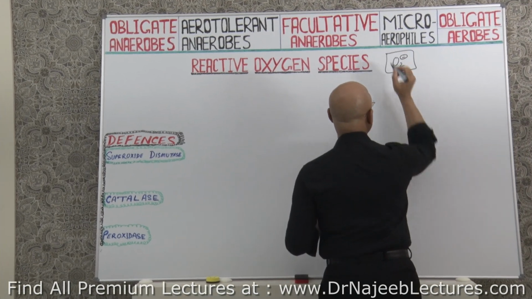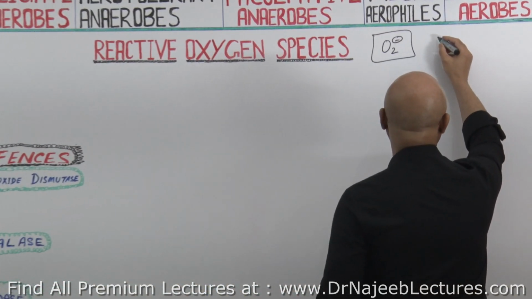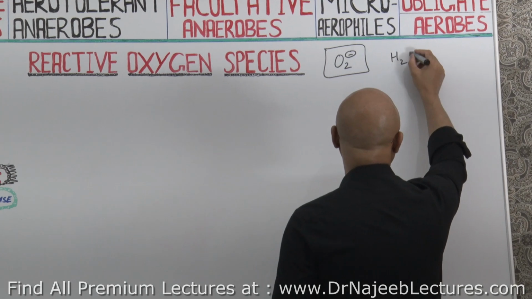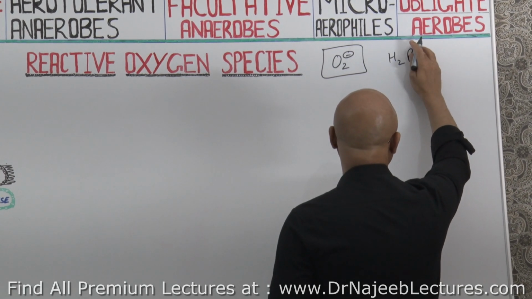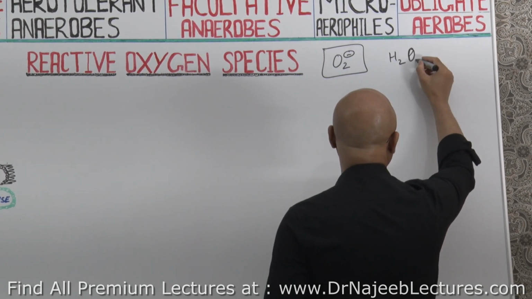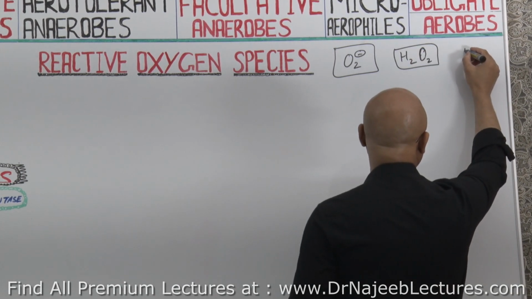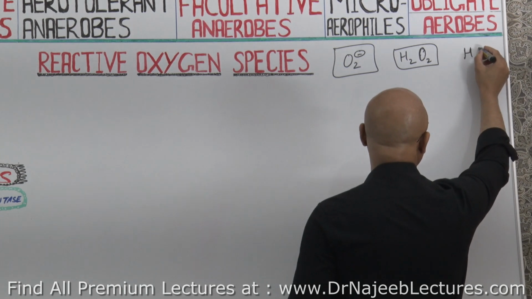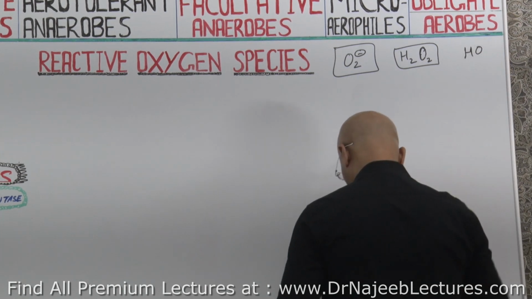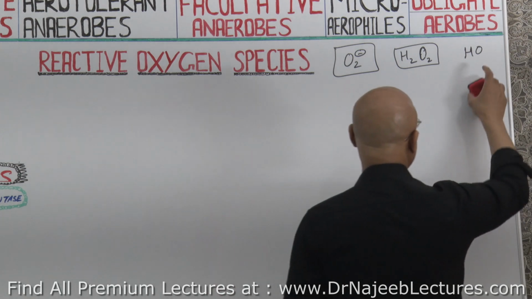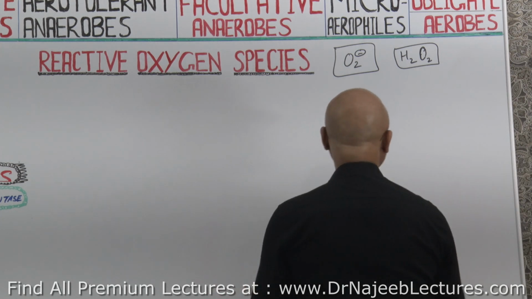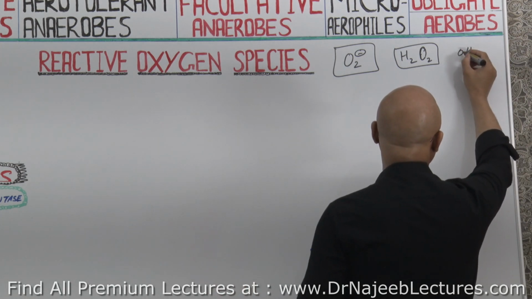This is one component. Other is hydrogen peroxide, and another is hydroxyl. I will tell you exactly how they are produced.